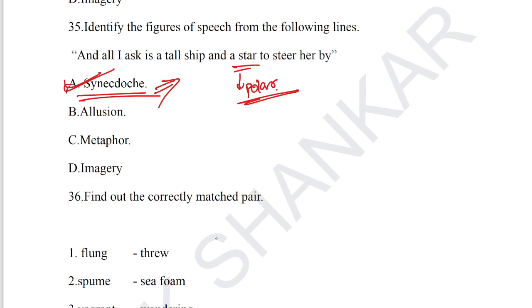The her refers to the tall ship. Option A, synecdoche, is the correct answer for question number 35. Likewise, question number 34 also contains personification.